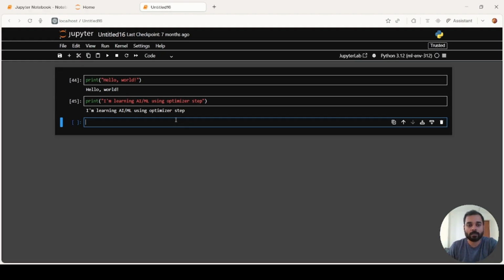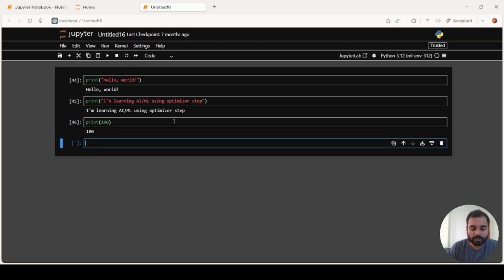Let's see what happens. If I print 100, it just gives us 100. Here I did not use quotes because 100 is a number. It's not a string, it's not a text. So I do not need to use double quotes over here. If I write 100 without double quotes, Python will treat it as a number. If I write 100 inside the double quotes, Python will treat it as a text, or simply put, a string.